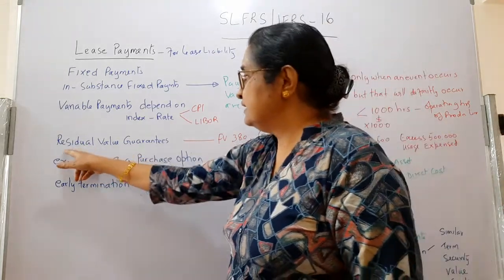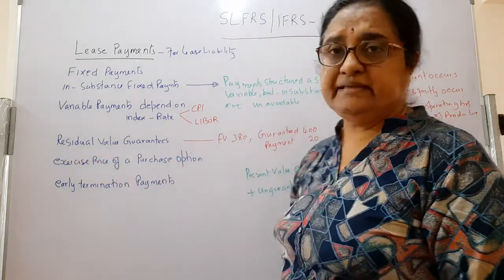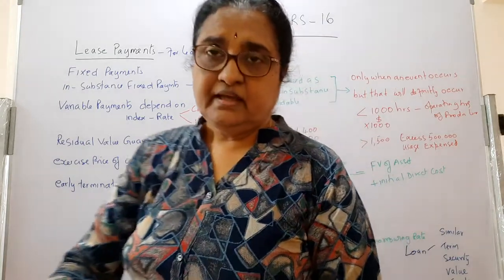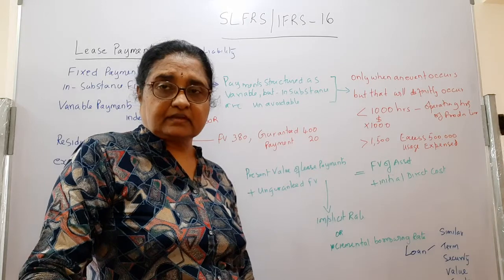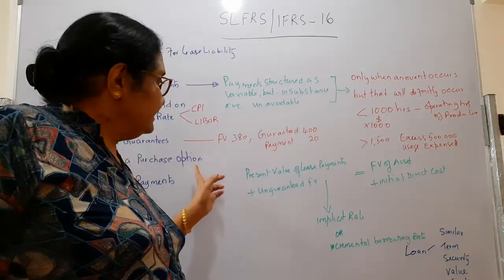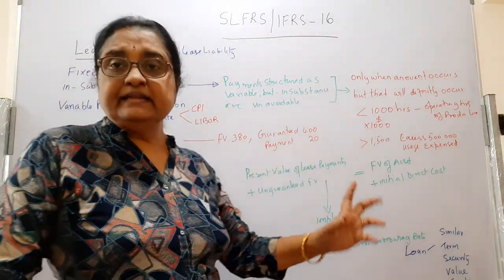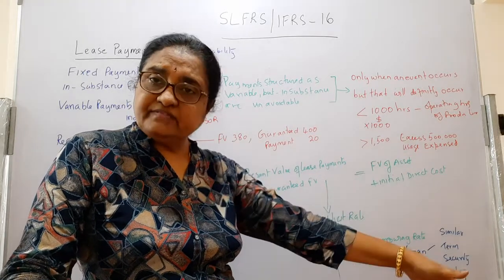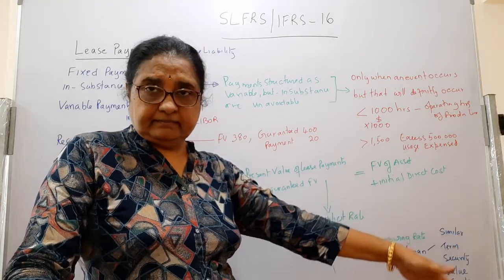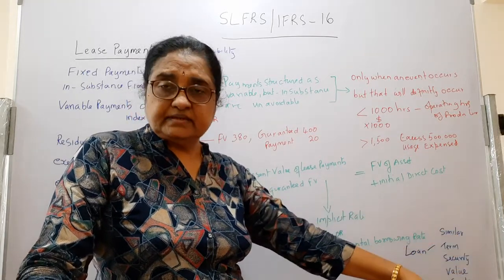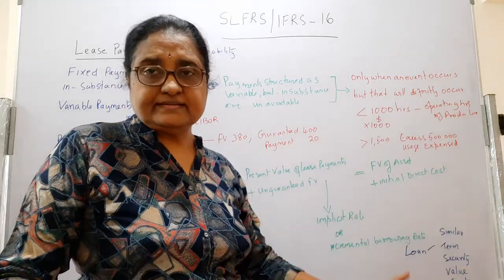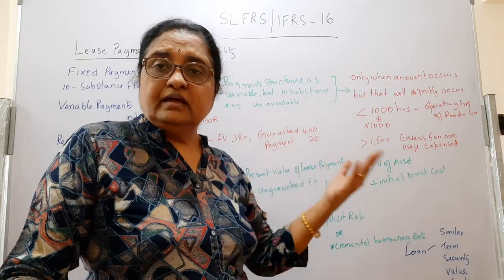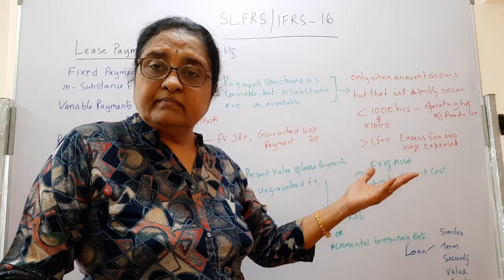Then the other one, residual value guarantees. What is this? Suppose the lessee guarantees the lessor, at the end of the lease term, I will pay you $400,000 for my lease.